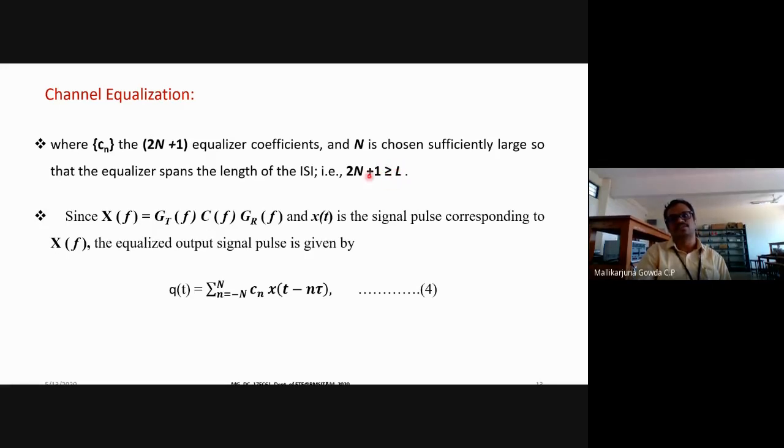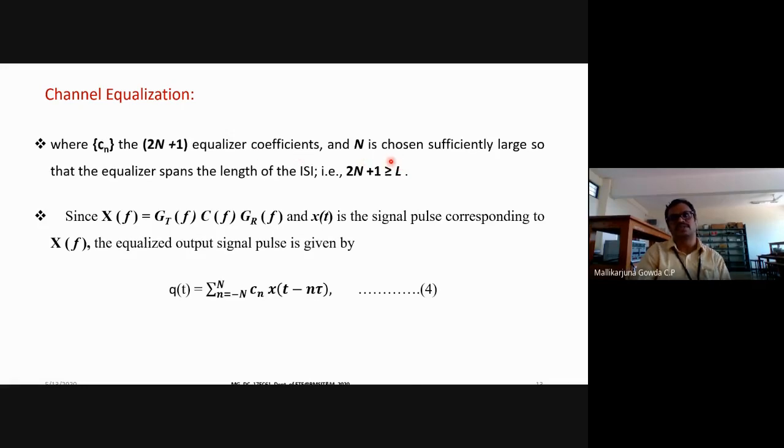I am saying N has to be chosen large so that the equalizer will span the length of the intersymbol interference. So always the number of equalizer coefficients will be chosen greater than the number of coefficients of that filter.